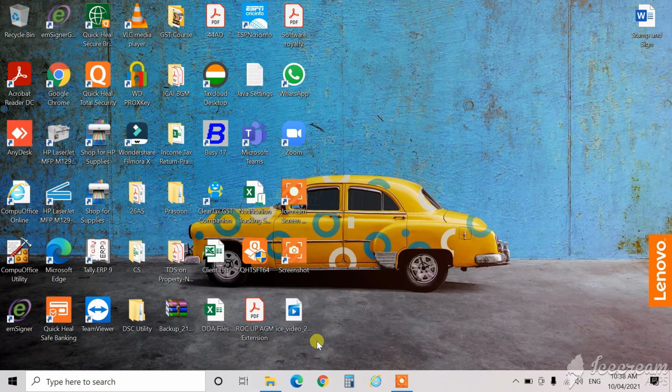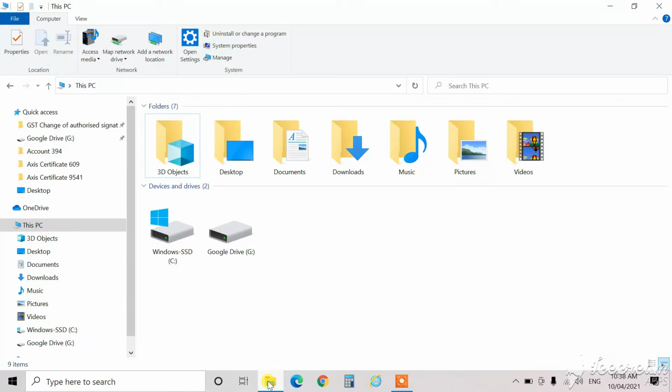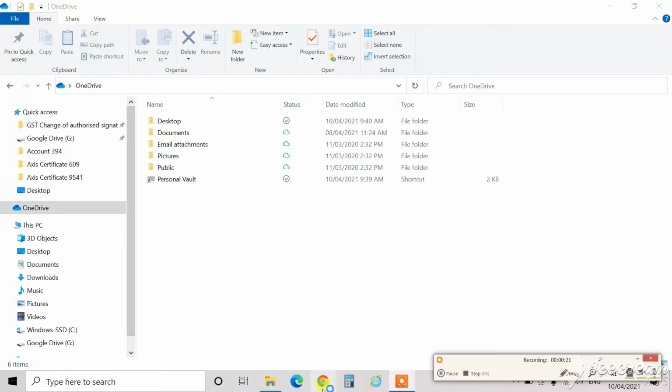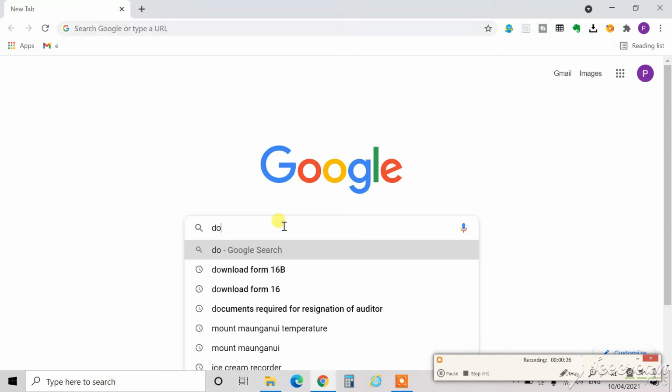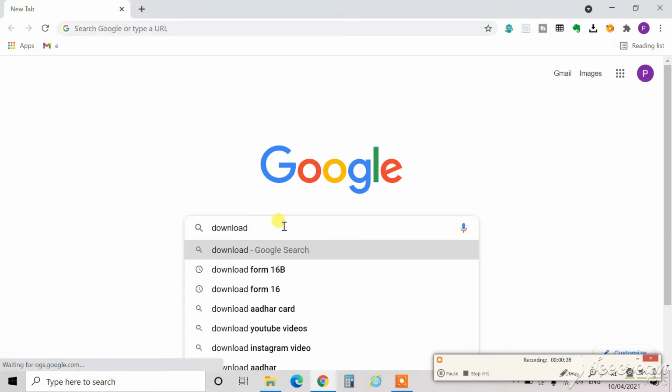First of all, let me show you how to download OneDrive on your system. In case you are using Windows 10, you already have OneDrive pre-installed. Here I am already using Windows 10, so it was pre-installed here as you can see on my screen. In case you are using Windows 7 or 8 or Mac, you can download from Google. Let me show it on the screen. First of all, go to Google, type download OneDrive.